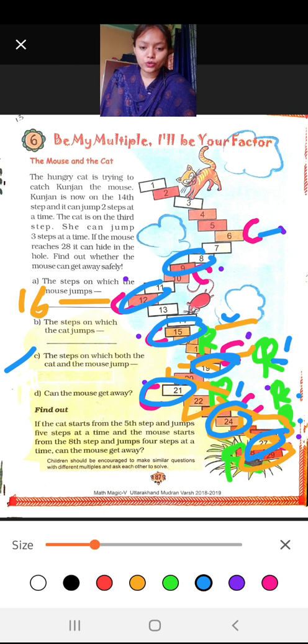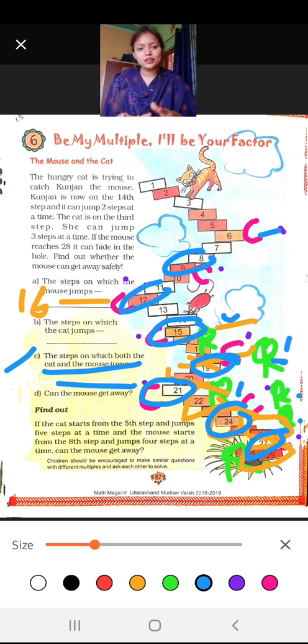Here you have to write the steps taken by the cat and the mouse both together. Means not together, means they both landed on that step. You have to write it here. Where 18 is there, 22 is there, 26 is also there, 24 is there. Similarly you have to find which steps are taken by both the mouse and the cat. You have to write in the C part.